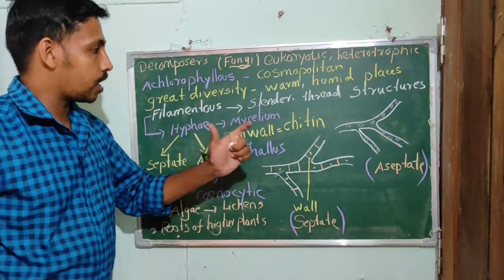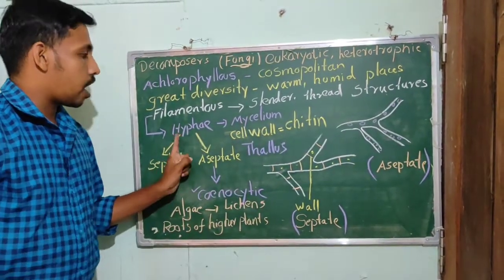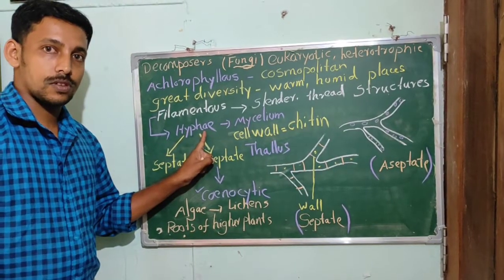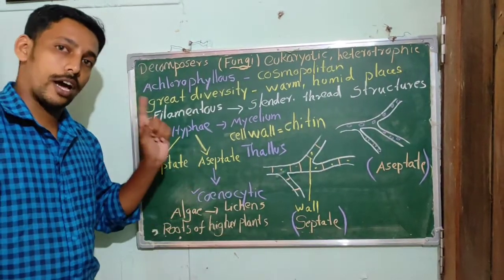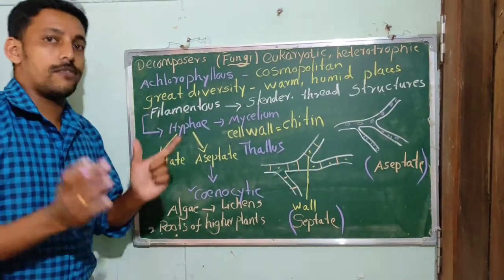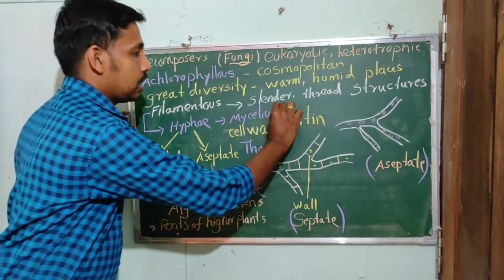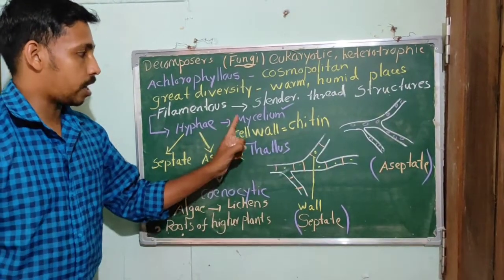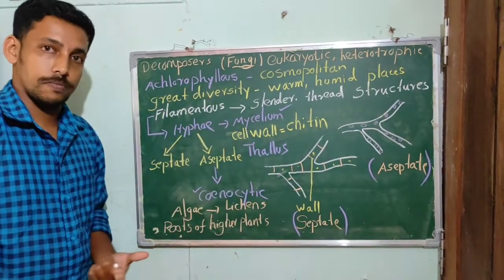These thread-like structures are known as hyphae. So the body of a fungus is made up of different hyphae. There may be so many hyphae. And a network of hyphae is known as the mycelium.